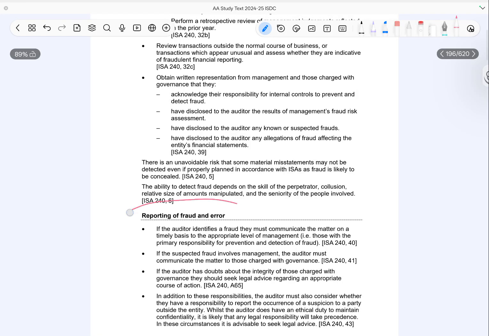Now, reporting of fraud and error. If the auditor identifies fraud, it must be reported promptly to the appropriate level of management. If management is involved, the matter must be reported to TCWG. If there are concerns about their integrity, the auditor should seek legal advice. The auditor may also have a responsibility to report fraud to external parties depending on legal requirements. Although confidentiality is important, legal obligations always override this. So legal advice should be taken where necessary.